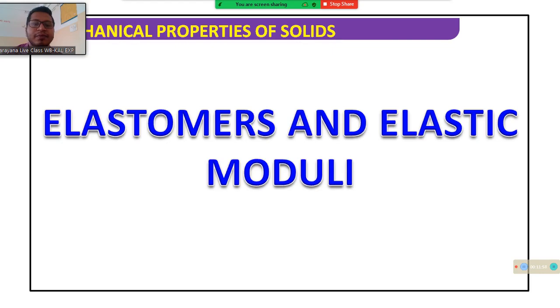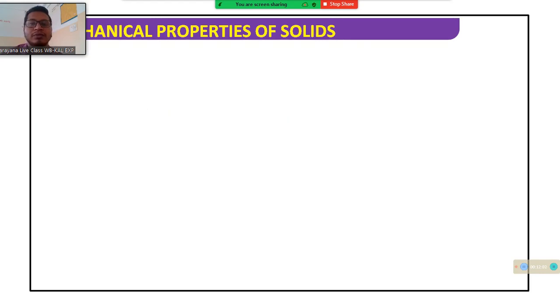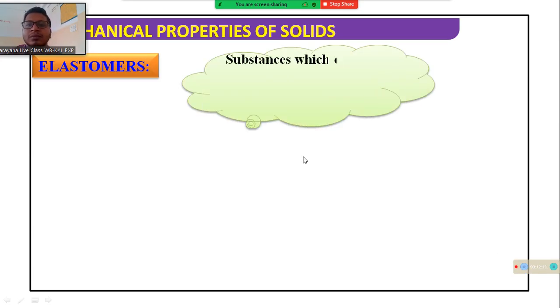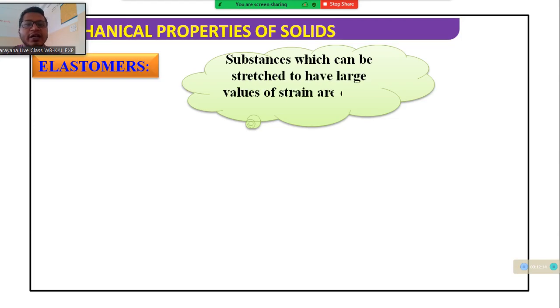Elastomer and elastic modulus. Next. The substance which can be stressed to have a large value of strain is called the elastomer. What is an elastomer? The substance which can be stressed to have a large value of strain is called the elastomer.